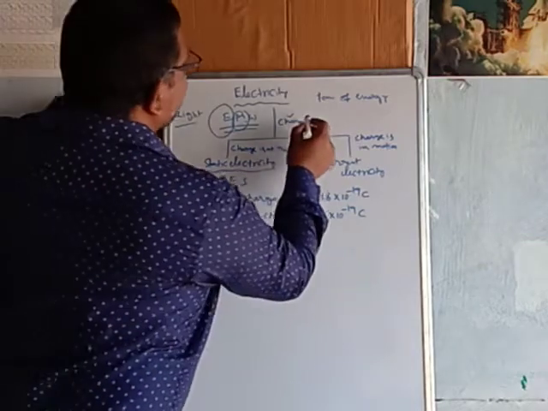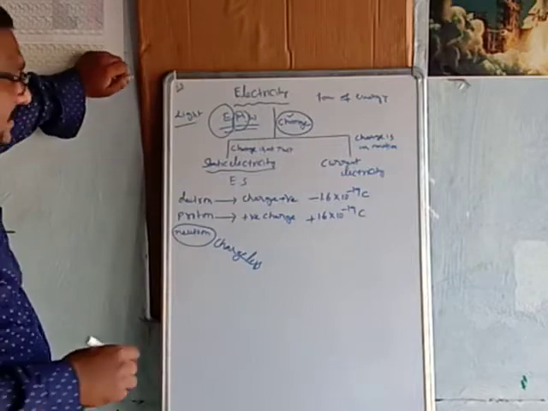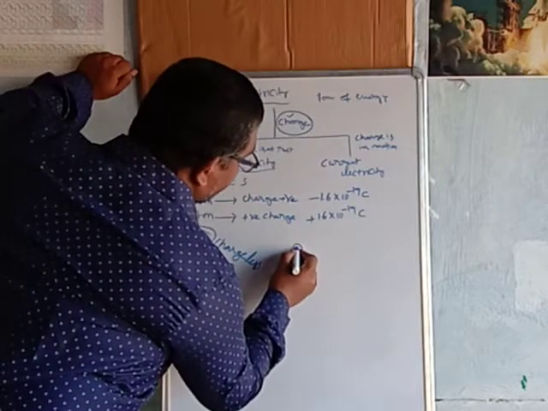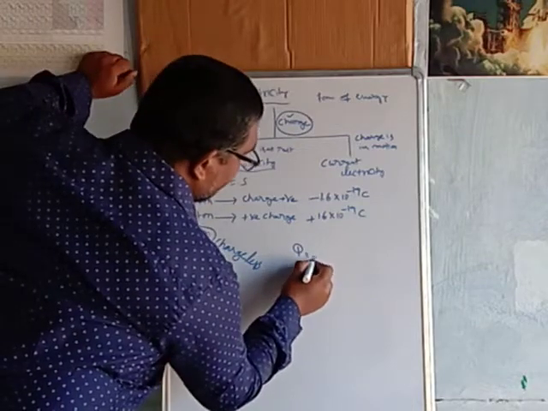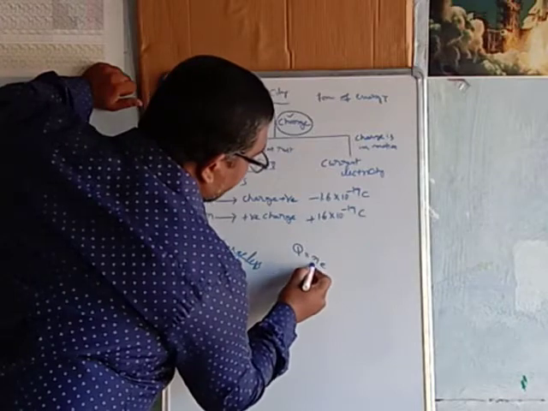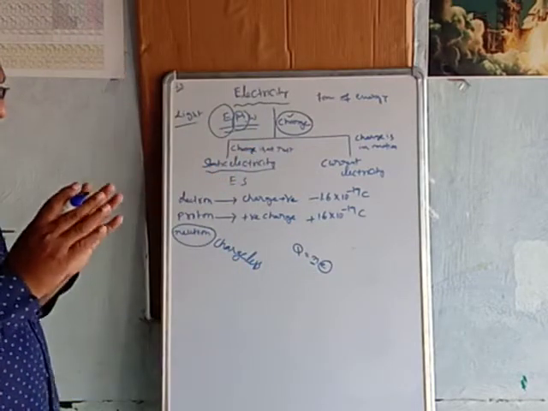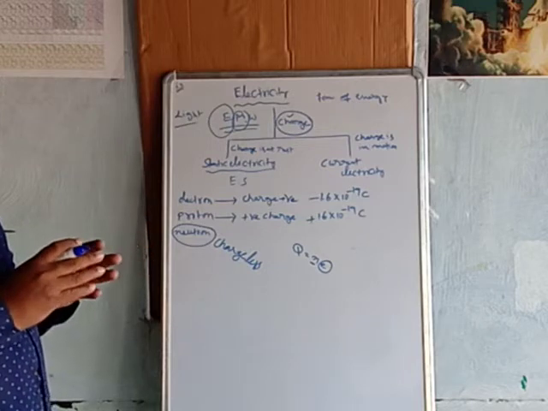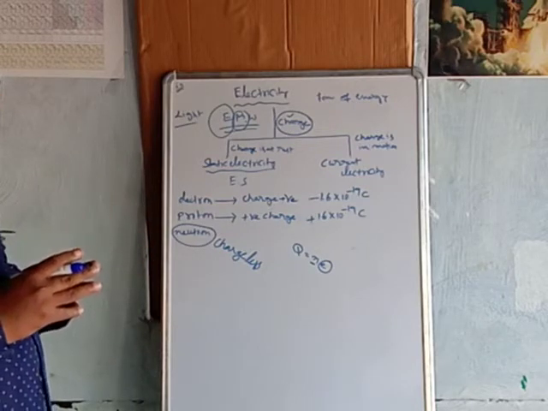Charge is quantized. That means charge is generally represented by the letter Q, and Q is equal to Ne, where N is a number and e is the charge of an electron. So the charge present on a body is a definite number of such values.